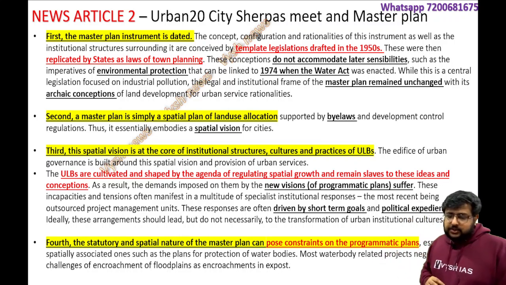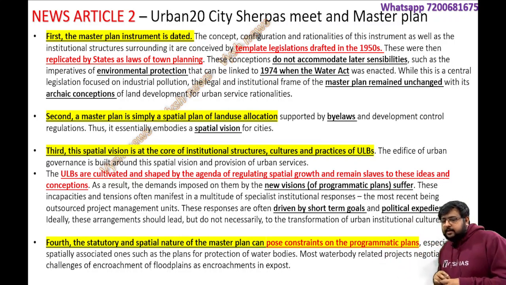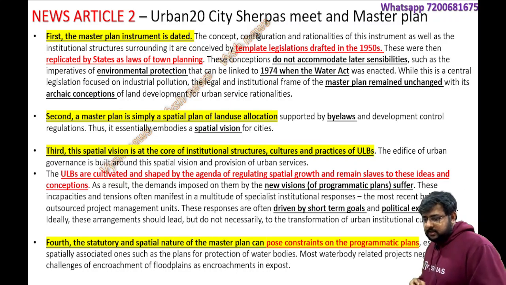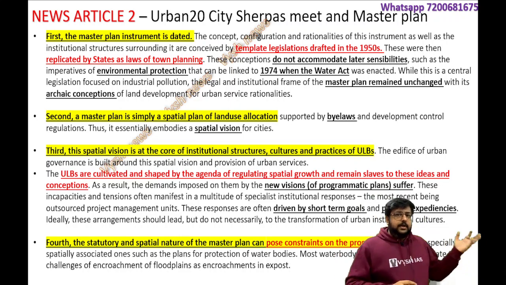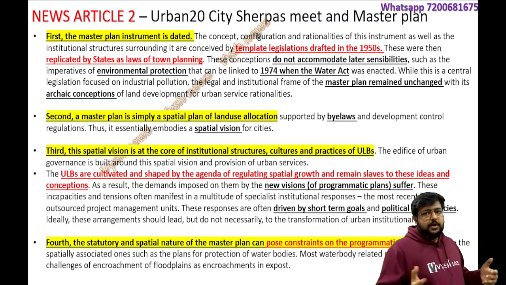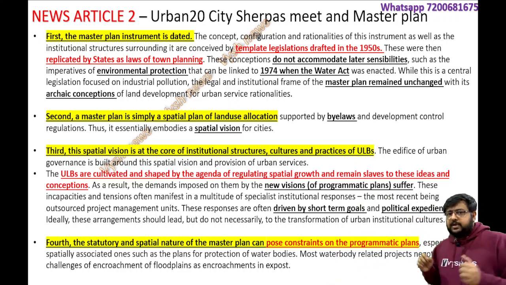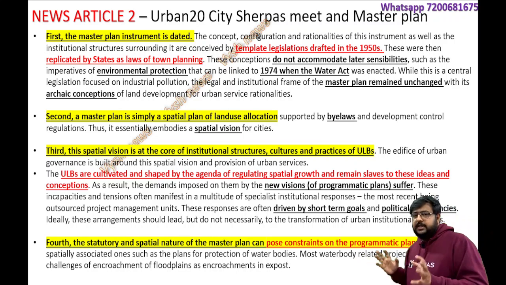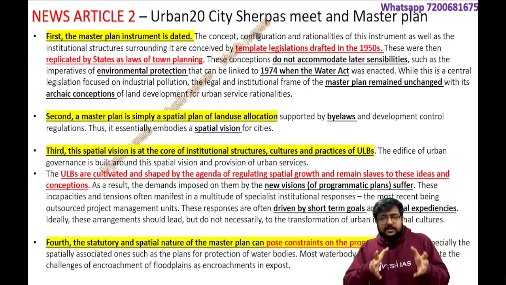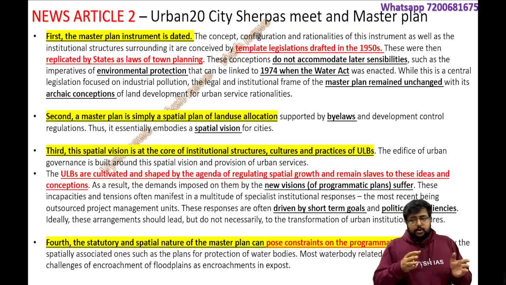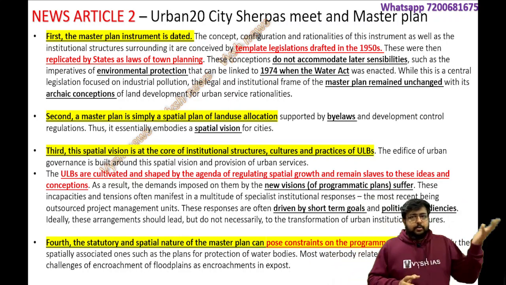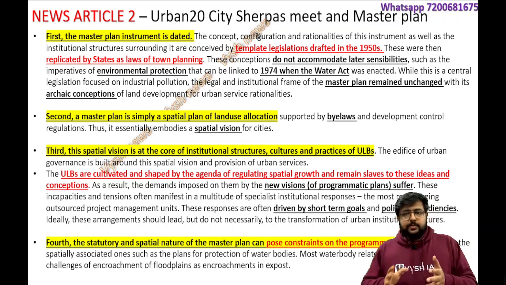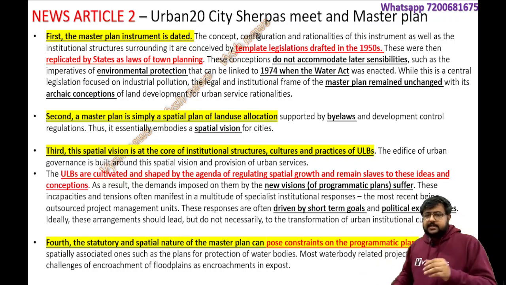Fourth one, the statutory and spatial nature of the master plan can pose constraints on the programmatic plans. That's what I'm saying. New programs, a centrally funded pipeline or a gas pipeline needed for distributing to the urban people, are not being implemented properly because city construction is not in sync with the program. So there should be coordination between the center, state and local body. That is the fourth point.